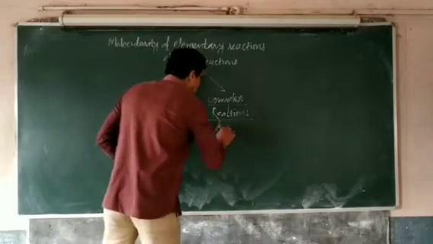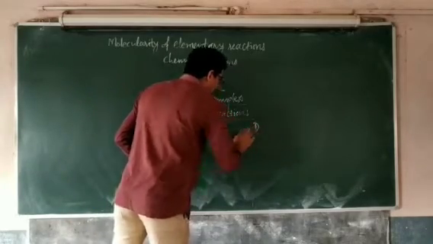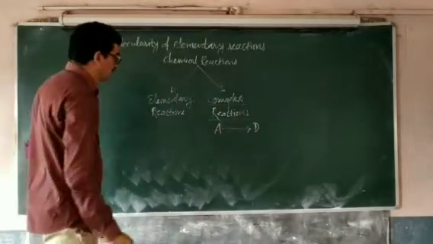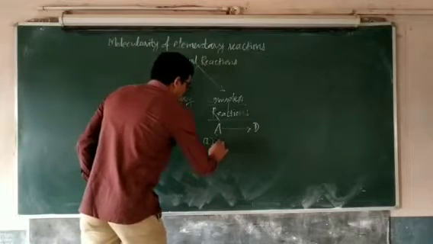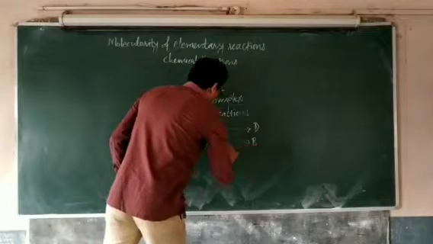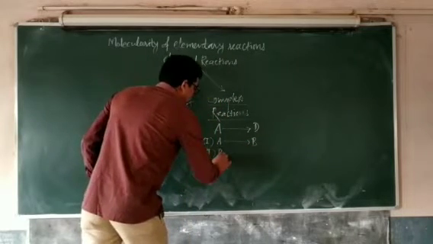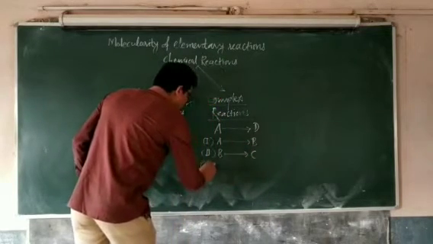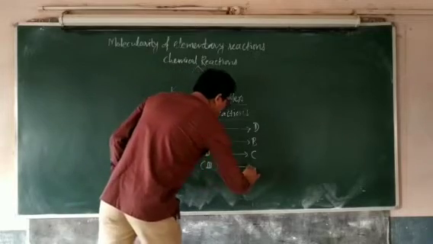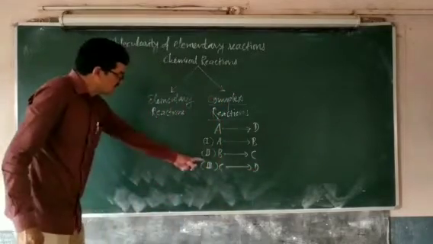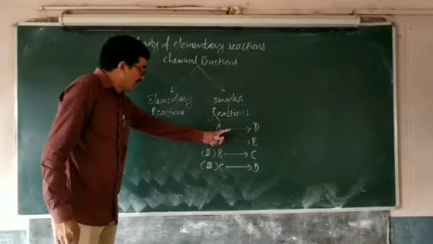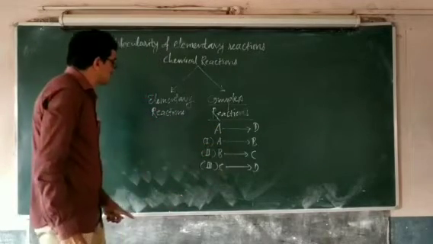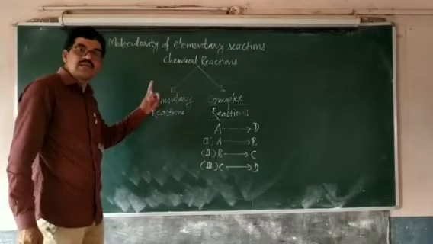Suppose A is converted to D. This is a complex reaction. But this reaction doesn't occur in this manner directly. First A is converted to B, then B is converted to C, and then C is converted to D. So these are the three steps which are involved in this complex reaction. And every step of the complex reaction is considered as an elementary reaction.